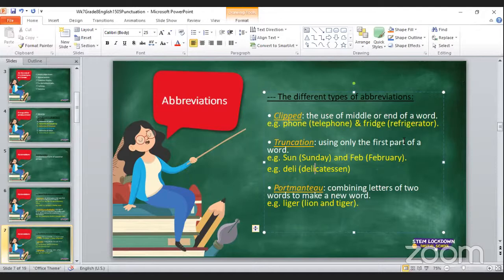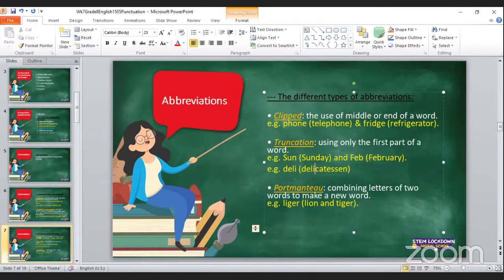Thank you so much. There is another one saying burger for hamburger. Yes, that can also go with the example for clip. Then let's see, we have Cyril M saying cell for cellular phone. That will go with truncation.